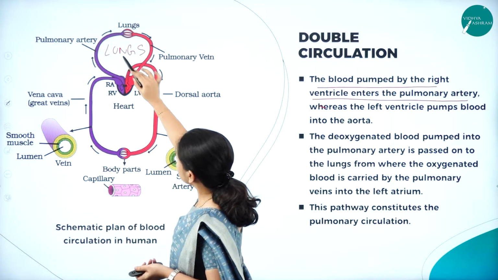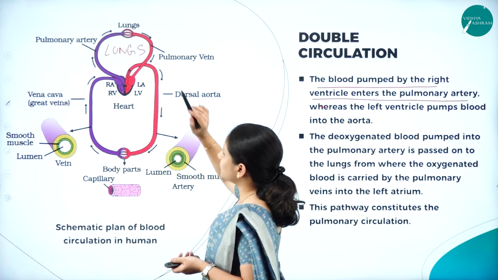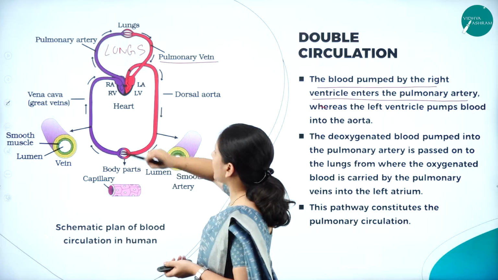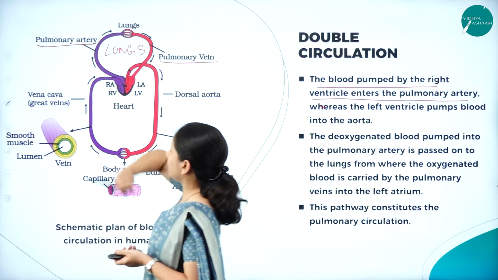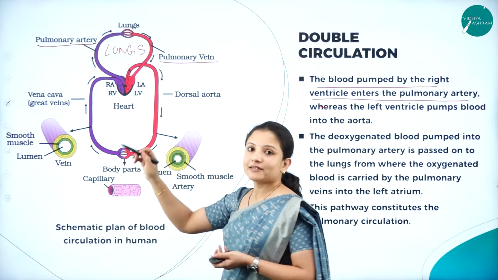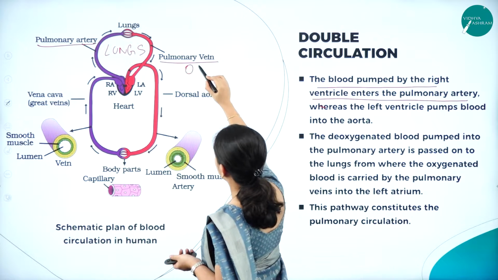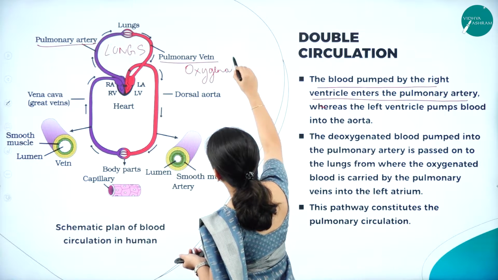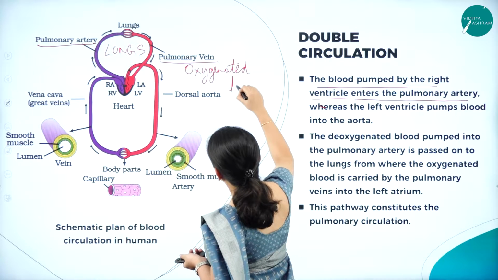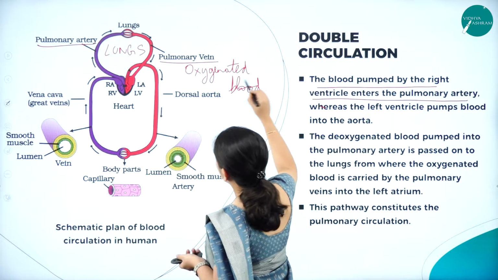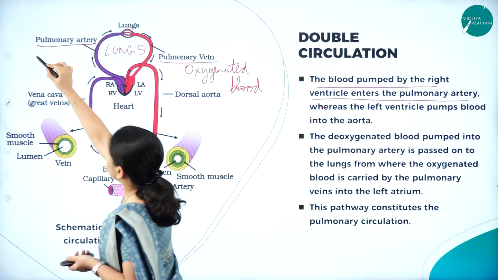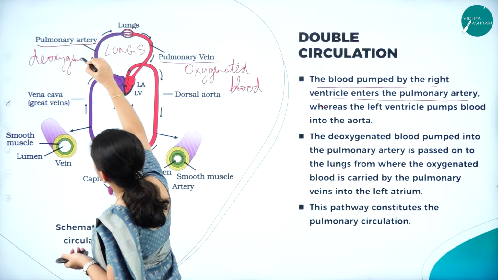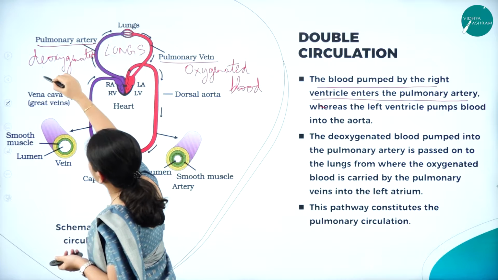Now the lungs are connected to the heart. How are the lungs connected to the heart? They are connected by the pulmonary vein and the pulmonary artery. The pulmonary vein carries the oxygenated blood, and the pulmonary artery carries the deoxygenated blood.